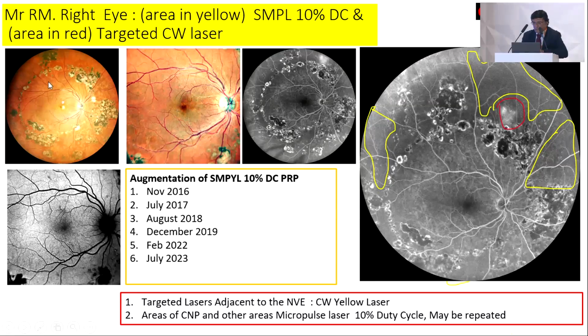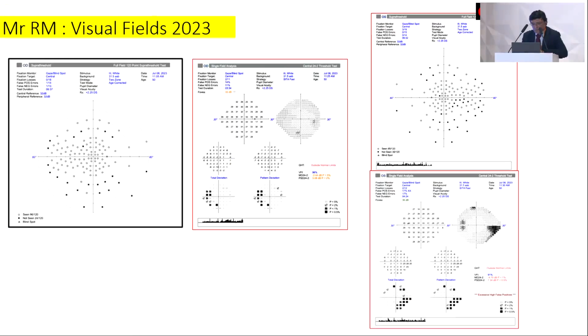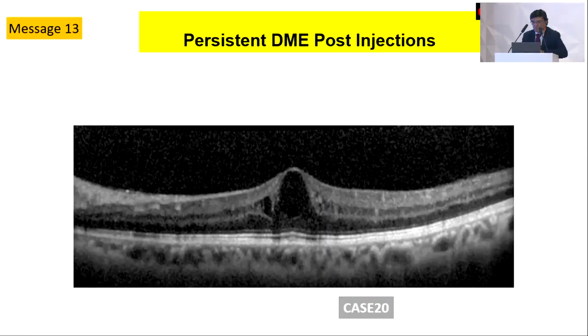You can see the areas of capillary non-perfusion. So these are the areas where I have done only micropulse laser. Whenever we detect an NV, that is treated in a localized manner, and the rest of the areas are maintained. What is the advantage of all this? We have been able to maintain the fields. I've monitored the fields for the last 4 years. The field has not deteriorated. The patient comes to me once a year. Once a year I give a micropulse laser in these cases. I don't have to inject into them anymore. So micropulse laser with a combination of continuous wave laser is doing well.